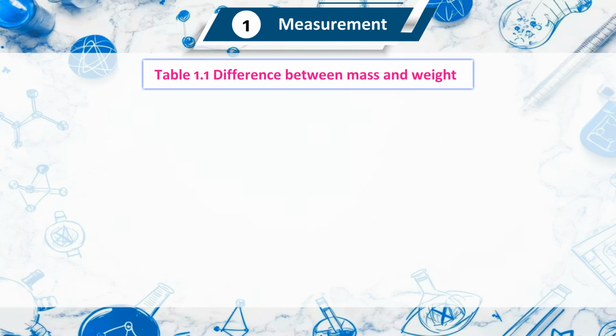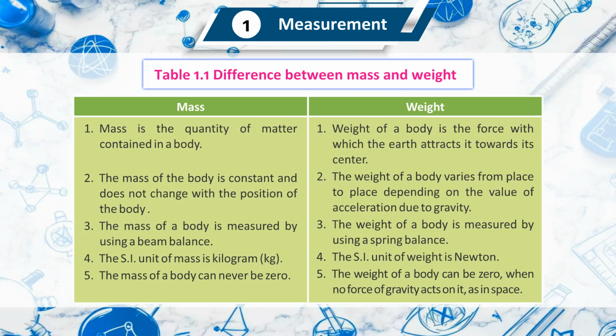Difference between mass and weight. Mass: mass is the quantity of matter contained in a body. Weight: the weight of a body is the force with which the Earth attracts it towards its center. The mass of the body is constant and does not change with the position of the body. The weight of a body varies from place to place, depending on the value of acceleration due to gravity.